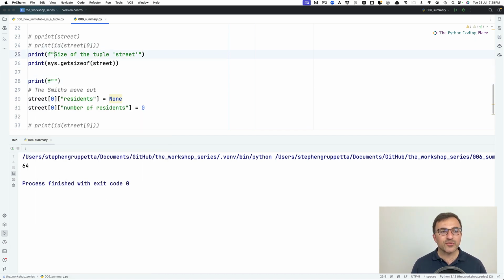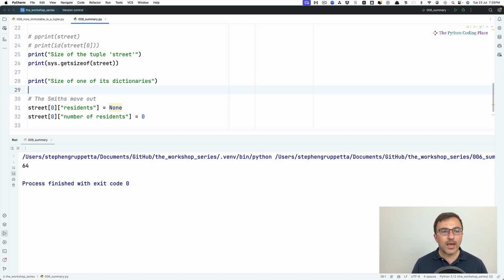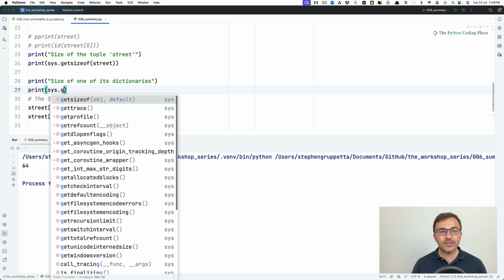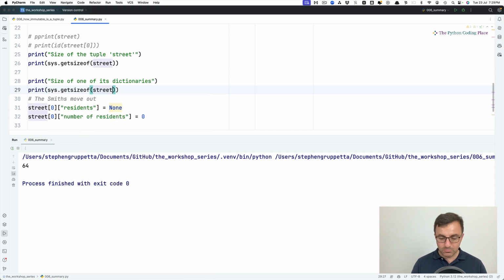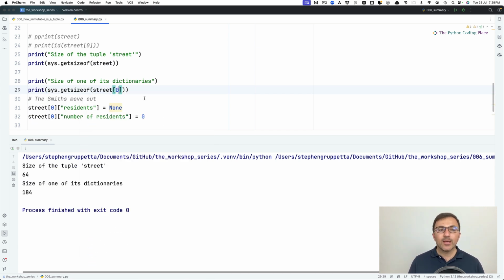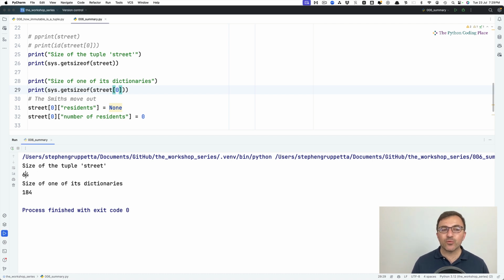I didn't need this as an F string. I'm so used to doing F strings. This doesn't need to be an F string. Size of one of its dictionaries. And now let's print sys getsizeof, doesn't matter which one, let's take the first one. Ready? The size of the tuple street is 64 bytes. We didn't know whether this is good or bad, but the size of one of its dictionaries is 184 bytes.